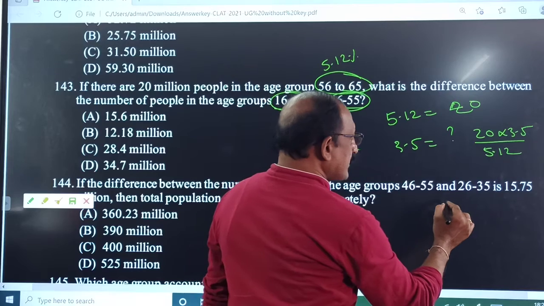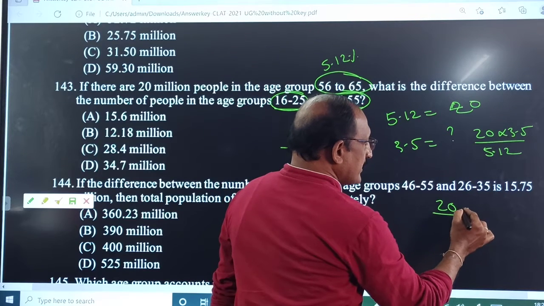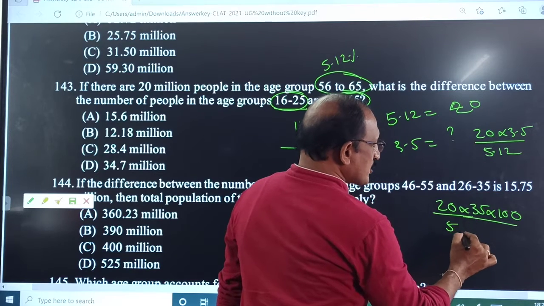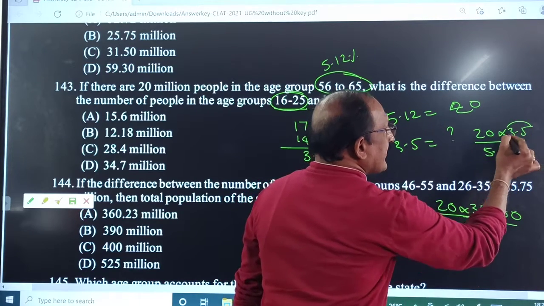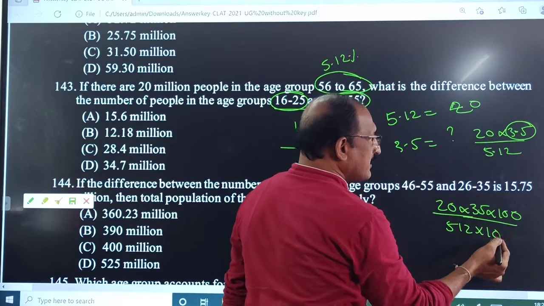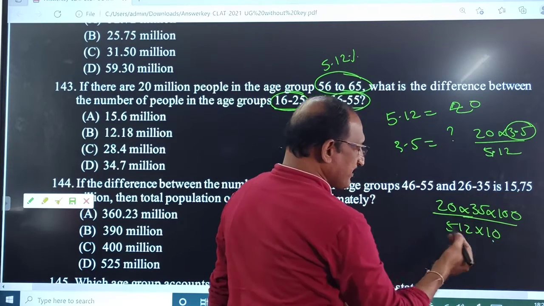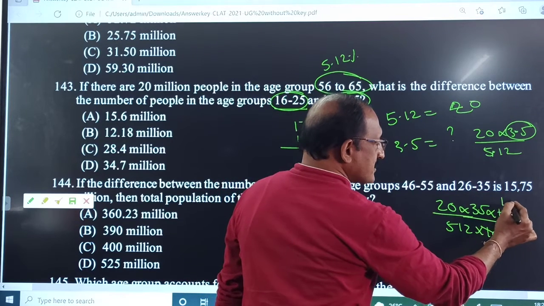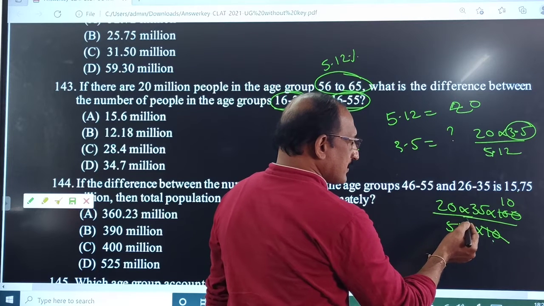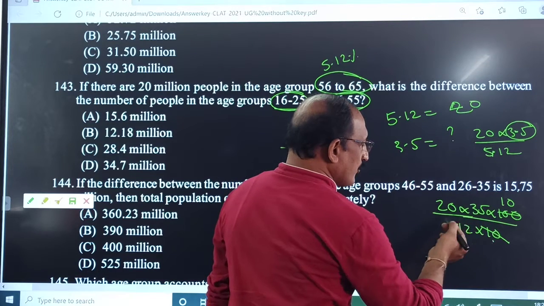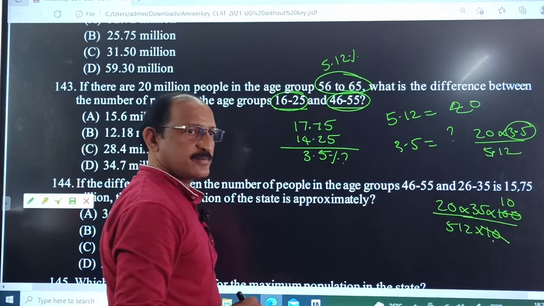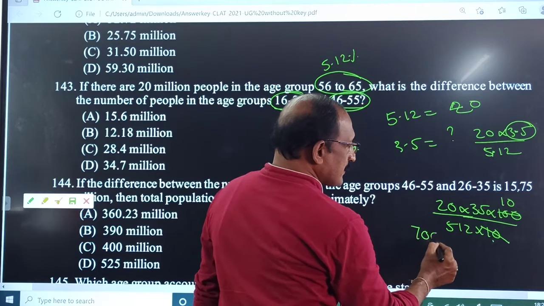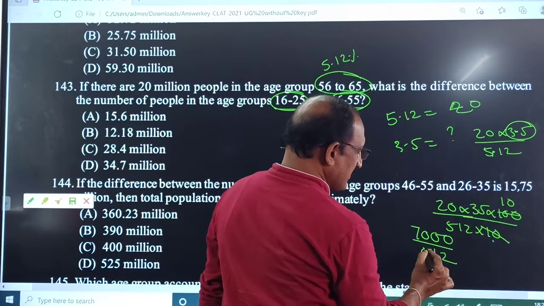Calculation, how to take? 20 into 35 into 100 by 512 into 10, because 3.5 can be written as 35 by 10. 5.12 means 512 by 100. Here, what is that value? Approximately, 35 into 20 is 700, so 7,000 by 512.